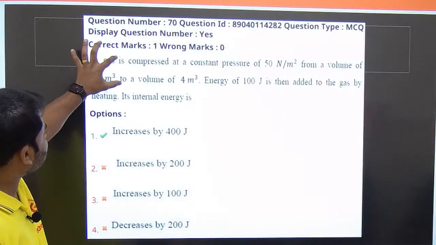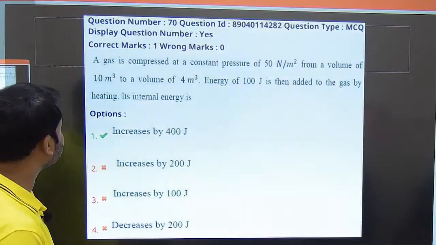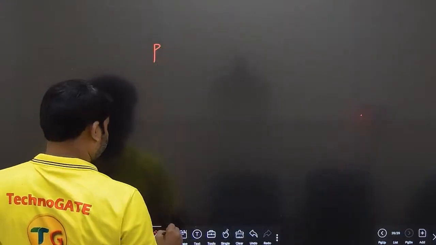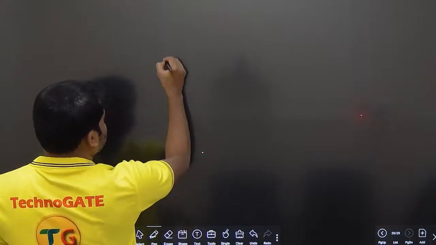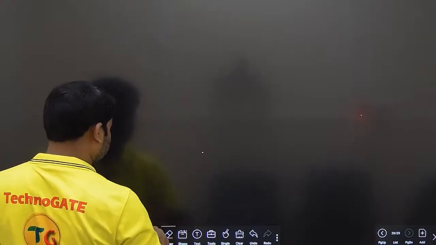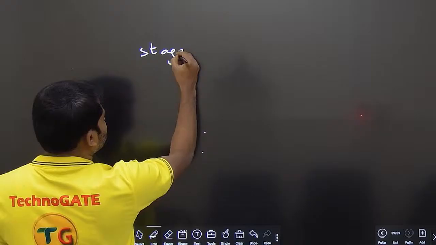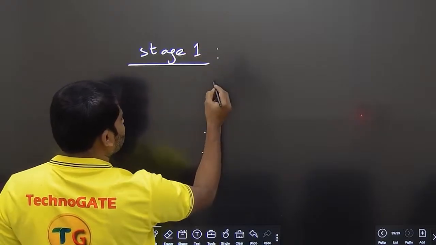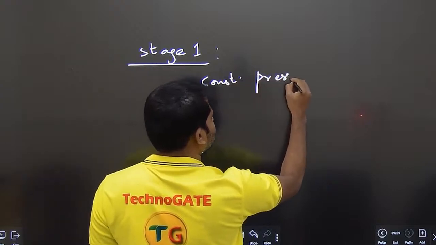First, the gas is compressed at a constant pressure. Let us take it as stage 1, because it is done in two stages. So let me take each and every stage. Stage 1: constant pressure compression.